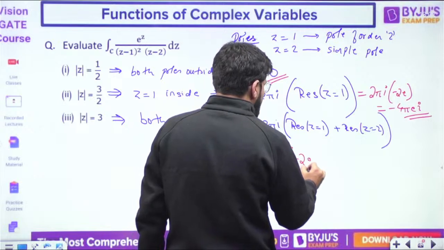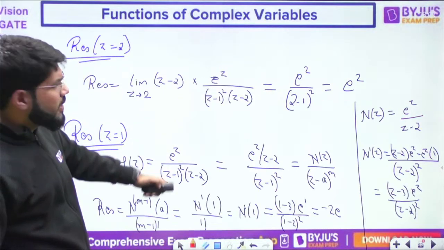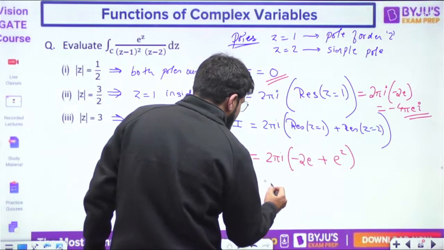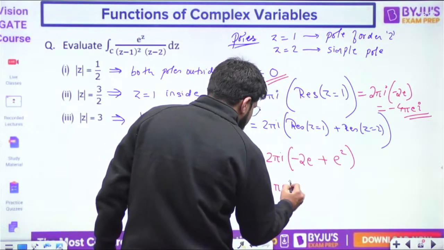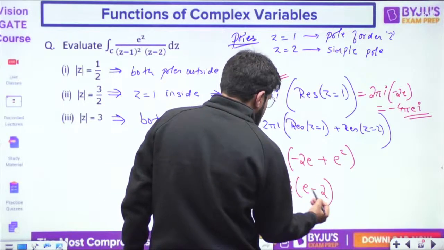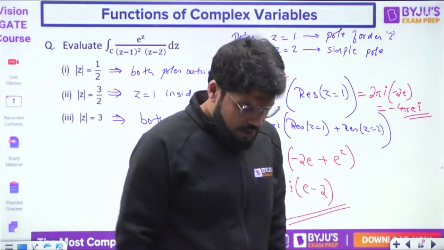Answer for the third one, 2 pi i times the residues. Residue minus 2e for z equal to 1. For z equal to 2, the residue was calculated as e square. So we can take one e outside. So the answer is 2 pi e i into (e minus 2). Just check the calculations, okay?